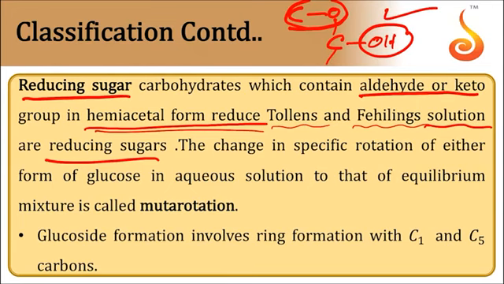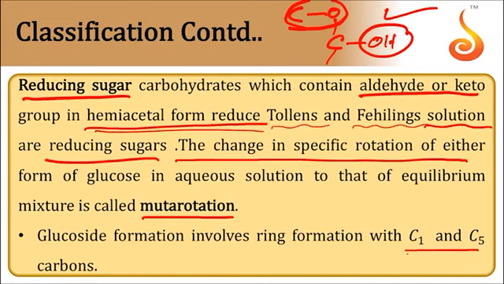For these reducing sugars, we can observe a change in specific rotation. When reducing sugars are dissolved in water, their specific rotation changes on its own. That process is called mutarotation. Glucoside formation involves ring formation with C1 and C5 carbons. Just go through the structures of glucose, fructose, disaccharides, etc.